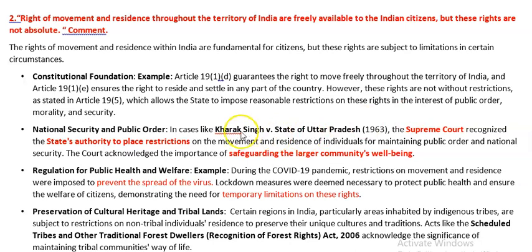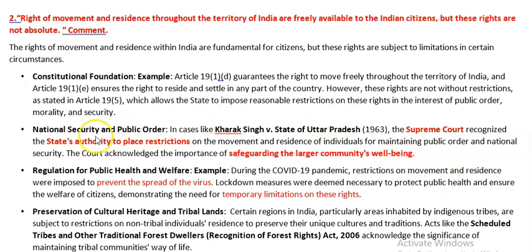For instance, if you take the case of Kharak Singh versus State of Uttar Pradesh in 1963, the Supreme Court recognized that. Normally we know that the Supreme Court always advocates for rights, gives them rights. But in 1963, in Kharak Singh versus State of Uttar Pradesh, the Supreme Court recognized that people cannot be allowed to move freely always, but the state must use its authority to place restrictions on the ground of maintaining public order and security, national security. That means, while considering individual rights, safeguarding the larger community's well-being is also required.